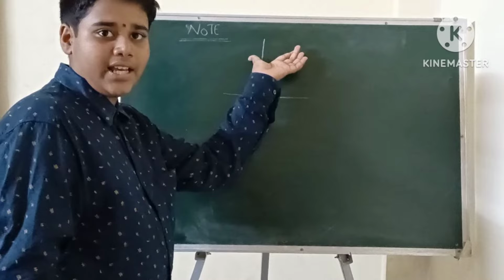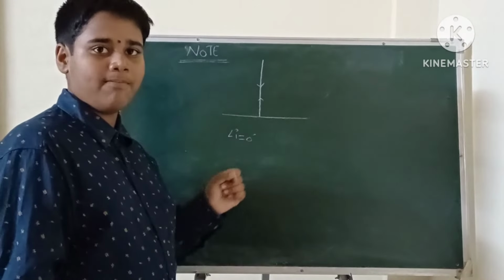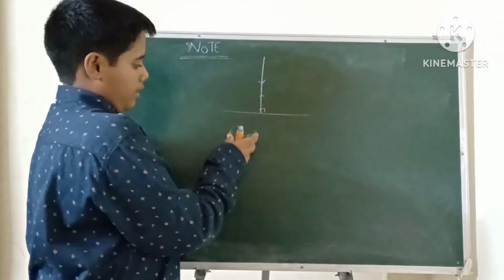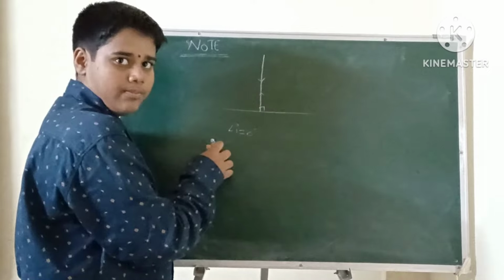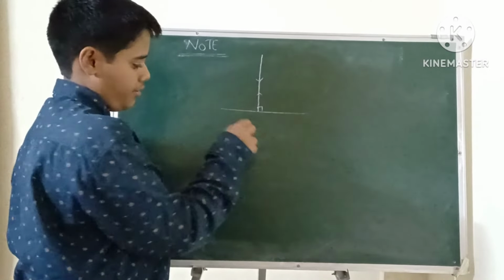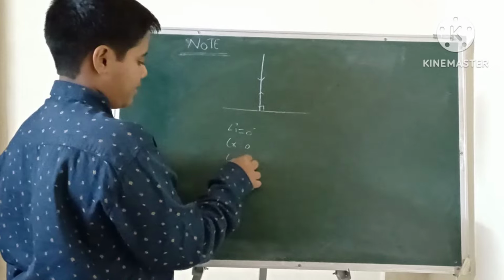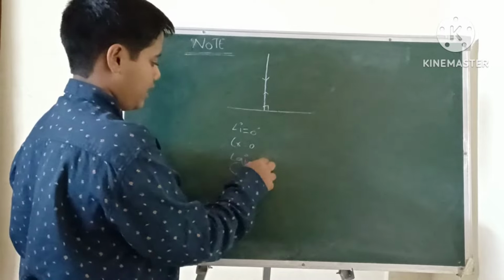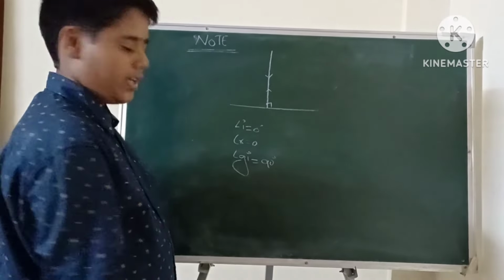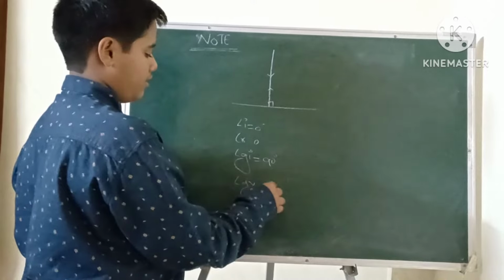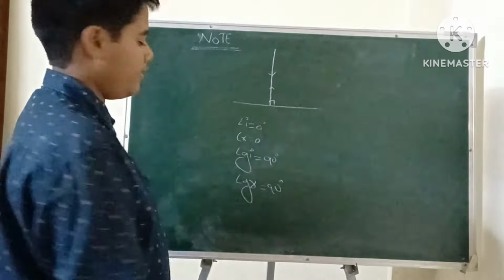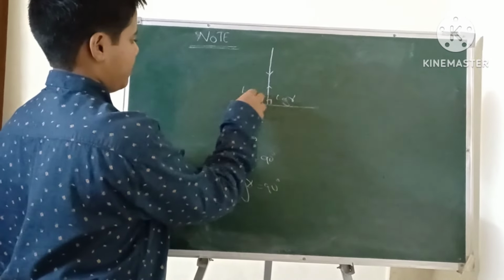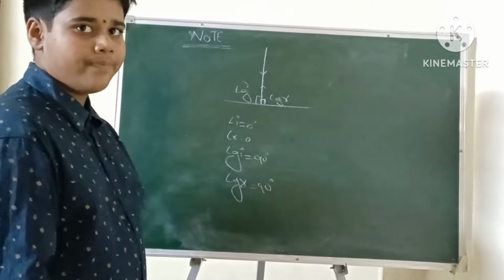When the incident ray is perpendicular to this plane and the reflecting ray is also perpendicular, the angle of incidence is 0 and the angle of reflection is also 0. The glancing angle of incidence is 90 degrees, and the glancing angle of reflection is 90 degrees. Okay, because this is the glancing angle of reflection, this is the glancing angle of incidence. Okay.